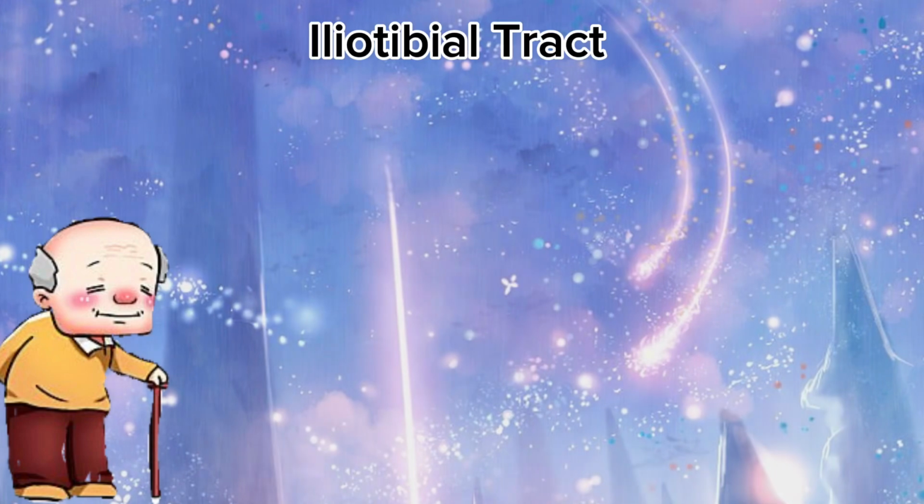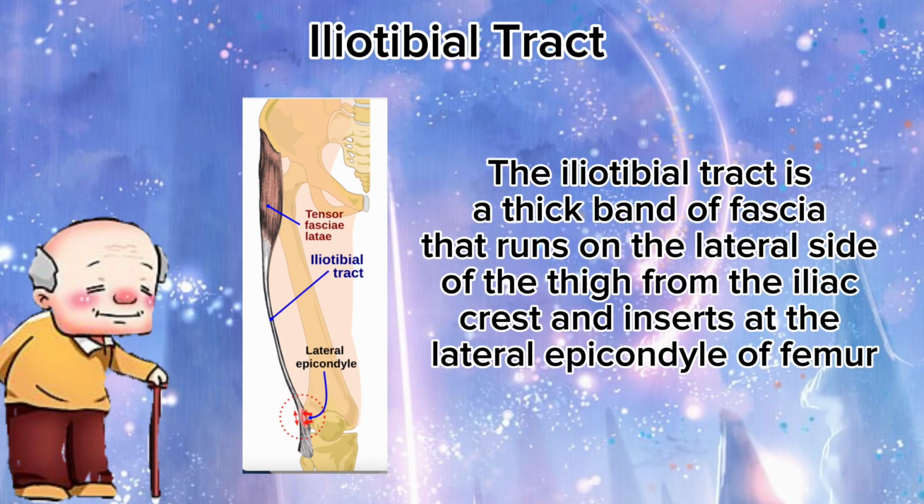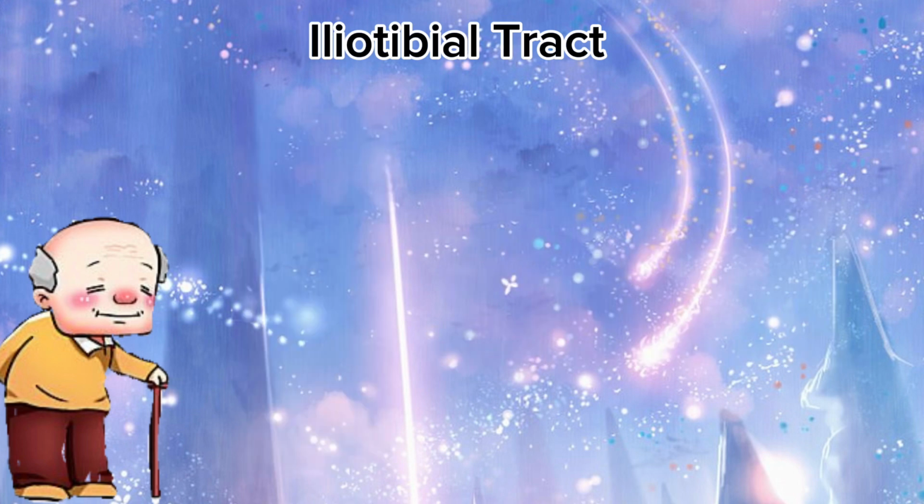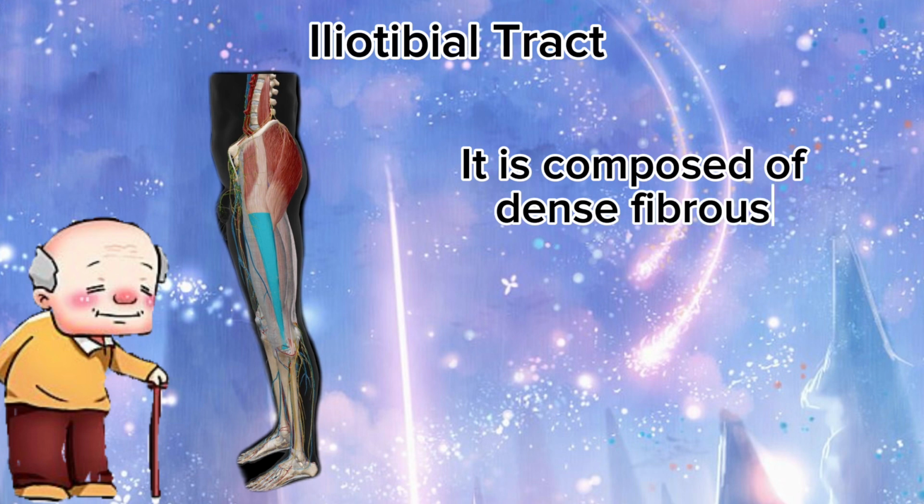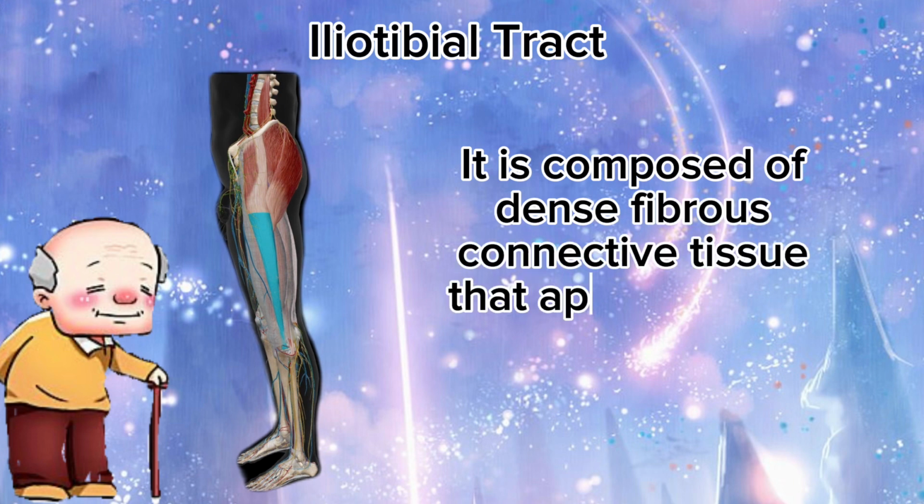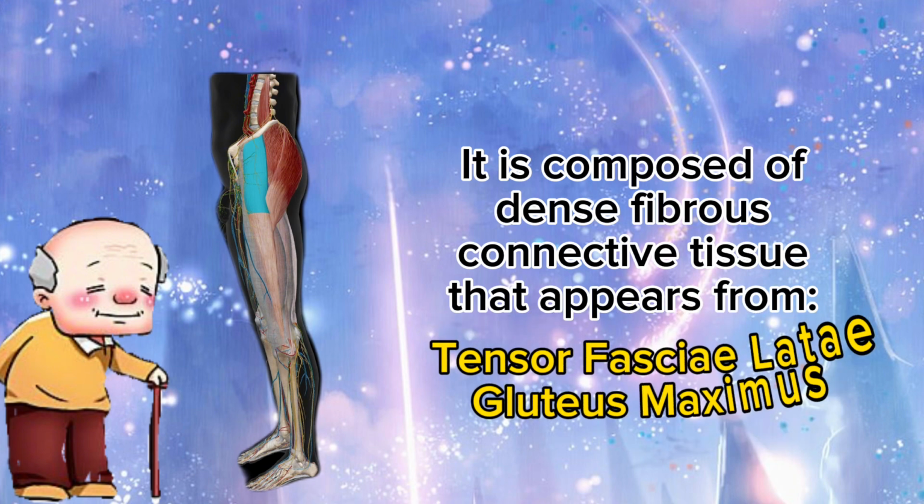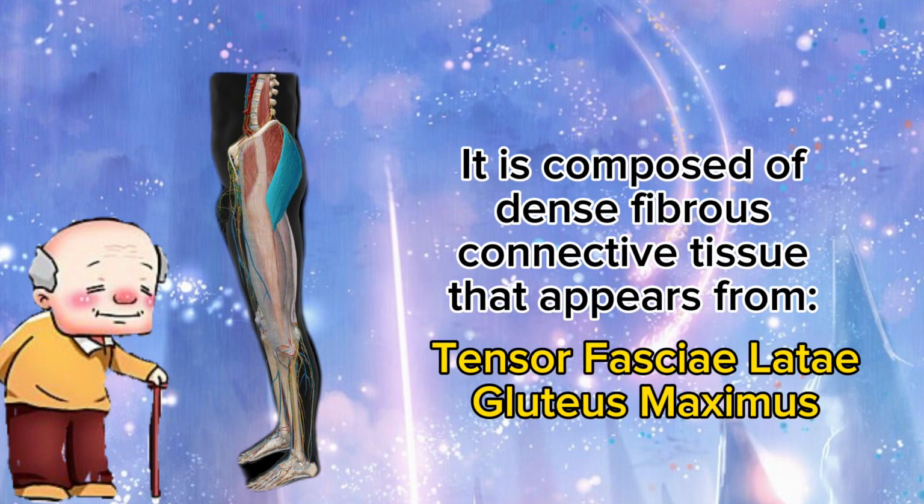And then we need to know what the iliotibial tract is. The iliotibial tract is a thick band of fascia that runs on the lateral side of the thigh from the iliac crest and inserts at the lateral epicondyle of the femur. It is composed of dense fibrous connective tissue that arises from tensor fascia latae and gluteus maximus.